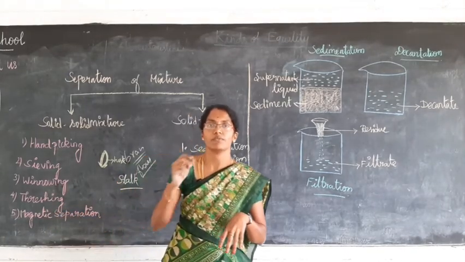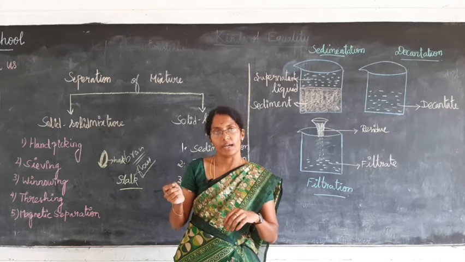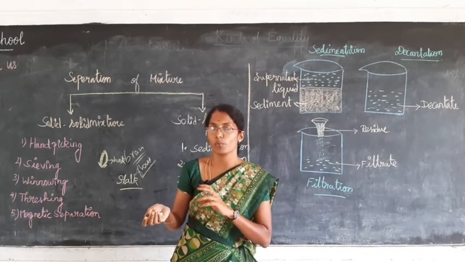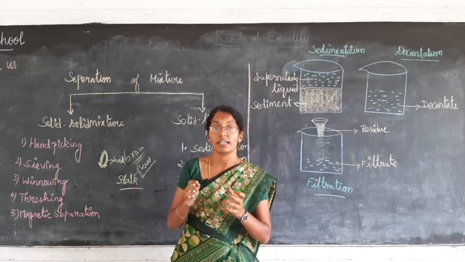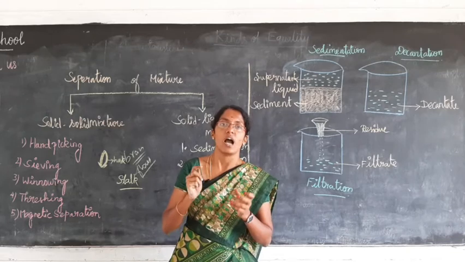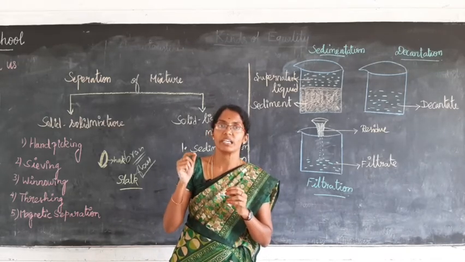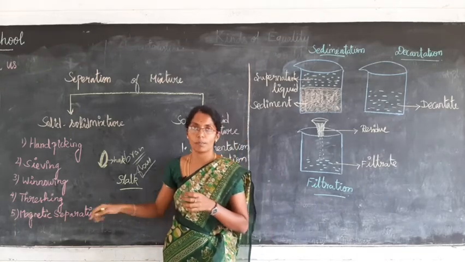For example, when we pluck flowers from the stalk, is it easy? Yes. But when the same process is applied to removing the grain, is it easy? No. Why? Because the grains are smaller in size and their quantity is also very high. So we cannot pluck each and every grain from the stalk. So what will the farmers do?